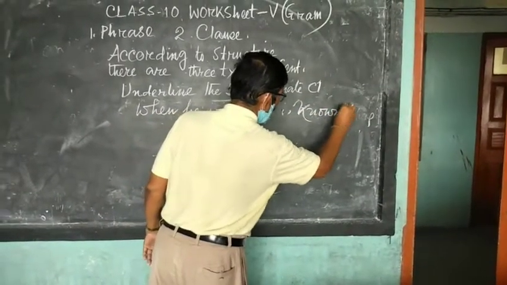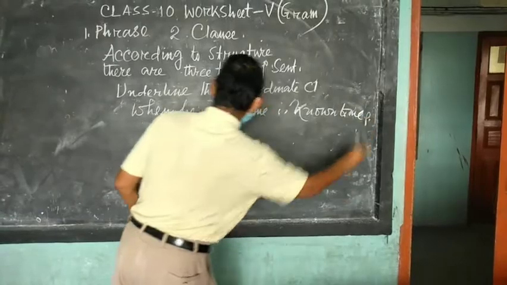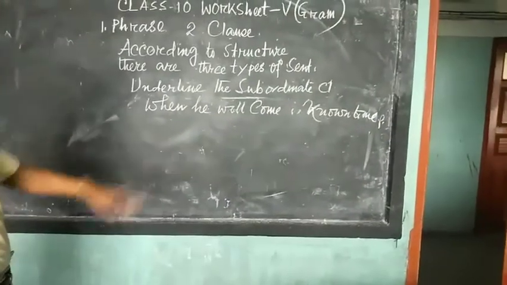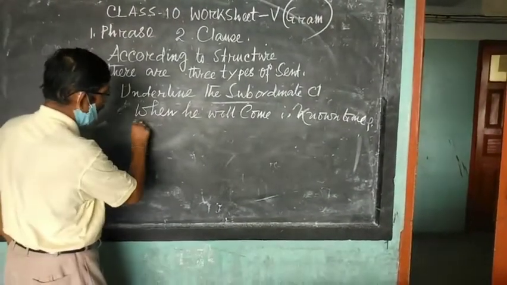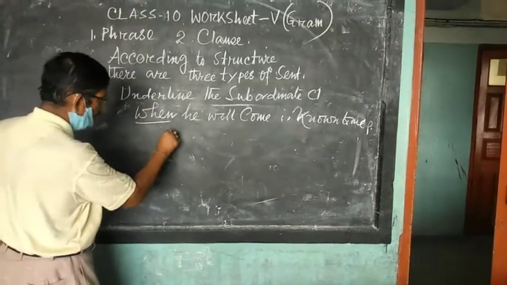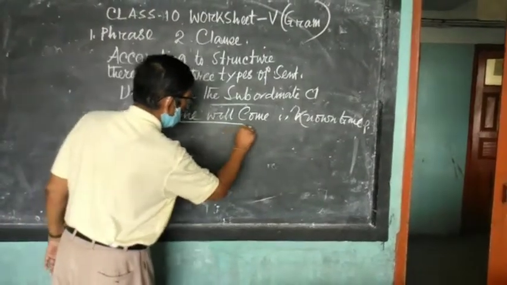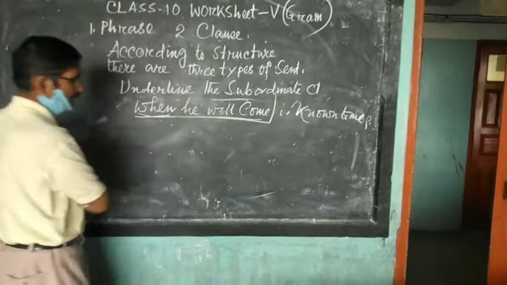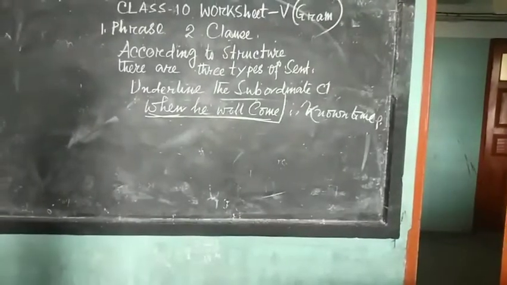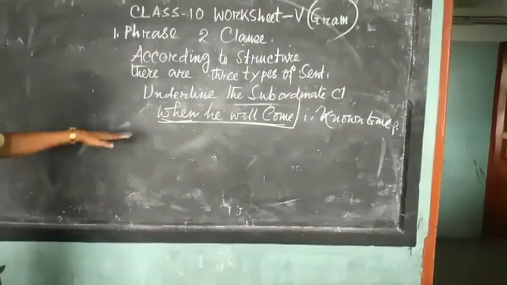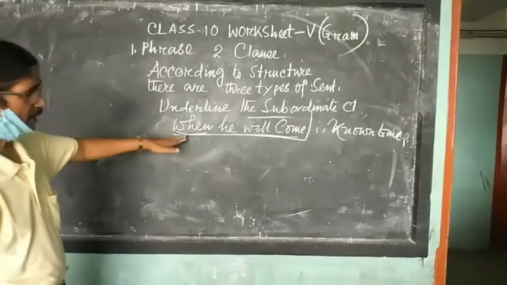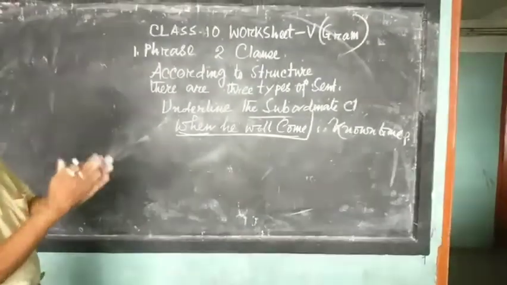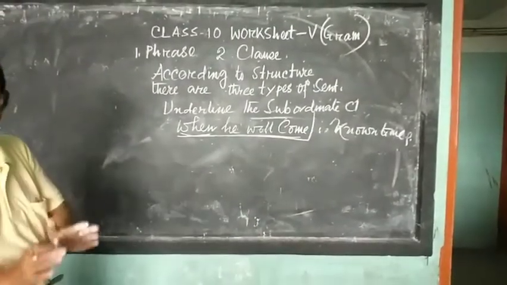Which one is known to me? Now, when is the subordinate conjunction here, so this part will be the subordinate clause: when he will come. This part is the subordinate clause or dependent clause. This is one way: underline the subordinate clause, identify the independent clause and dependent clause.